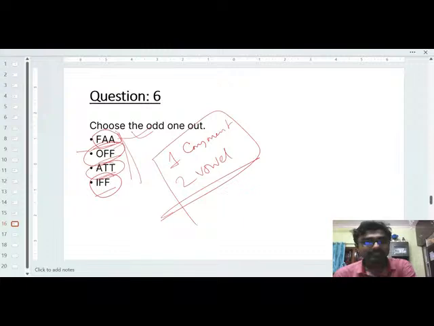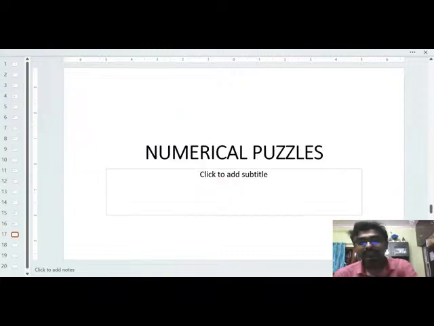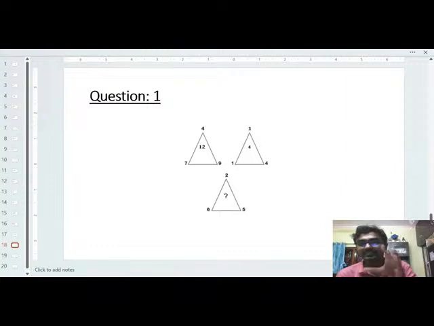So with this, I am coming to the next topic, that is the numerical puzzles. As the name suggests, you can remember that these will be the numerical or mathematical questions, but with the puzzles. So here is a puzzle.